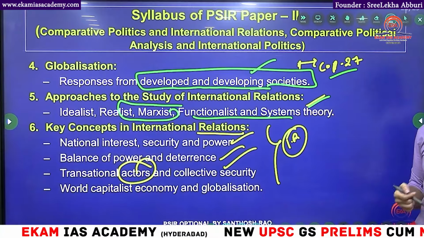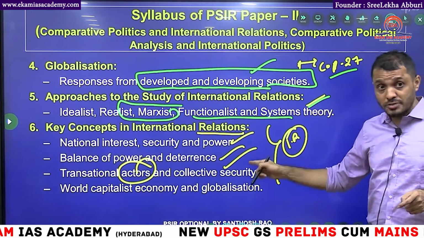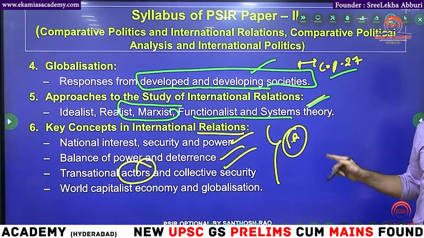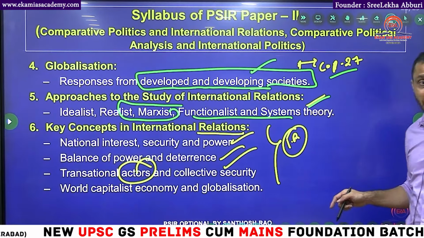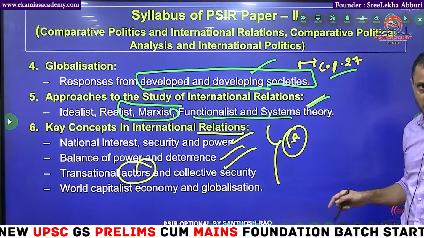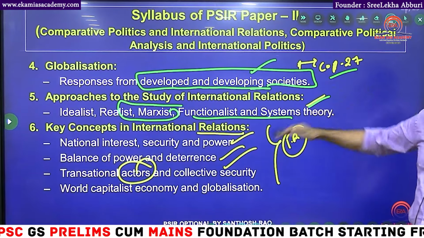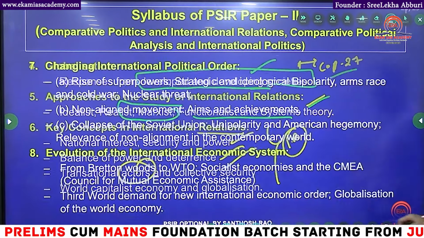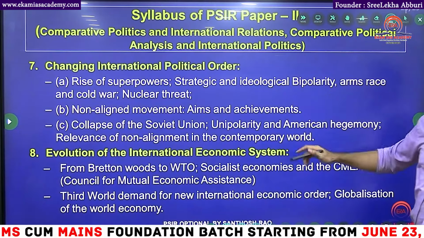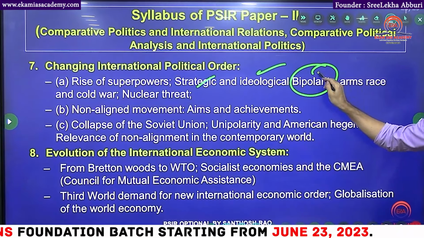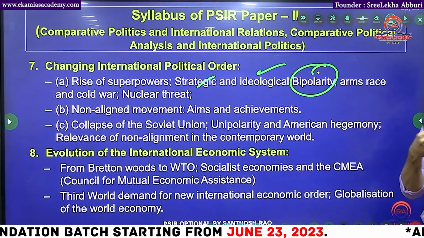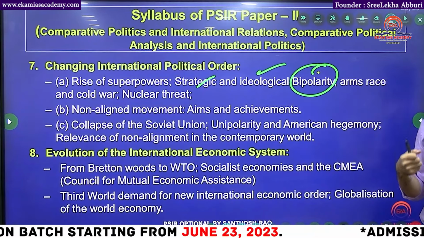Okay. Once again I am saying, with this knowledge, when you are writing GS paper 2, your answer will be definitely an altogether different game compared to the normal students who are writing GS2, because you are way above this understanding. Okay. And the changing international political order, superpowers. At one point of time, USA and Russia, bipolarity, USA and Russia used to be very powerful. Now the superpower is China.